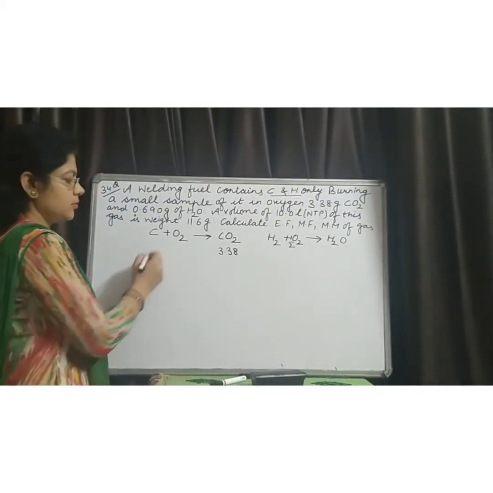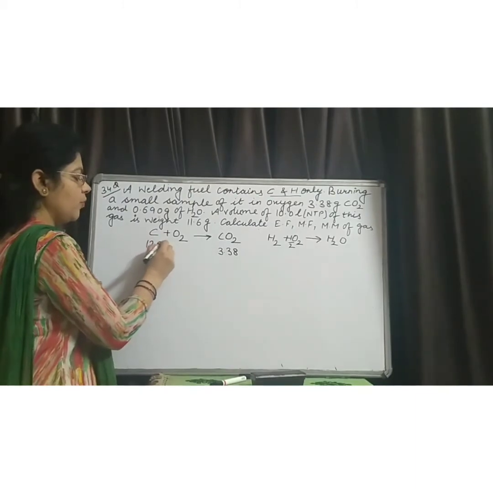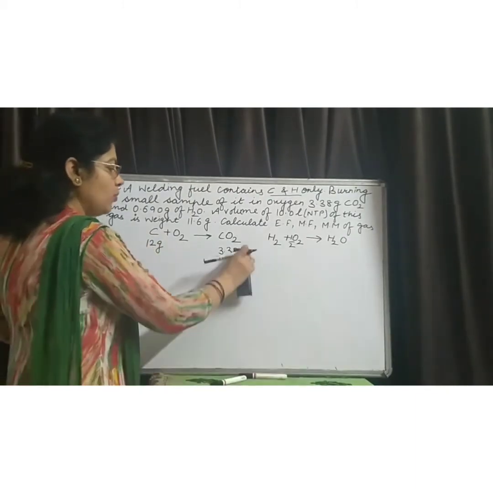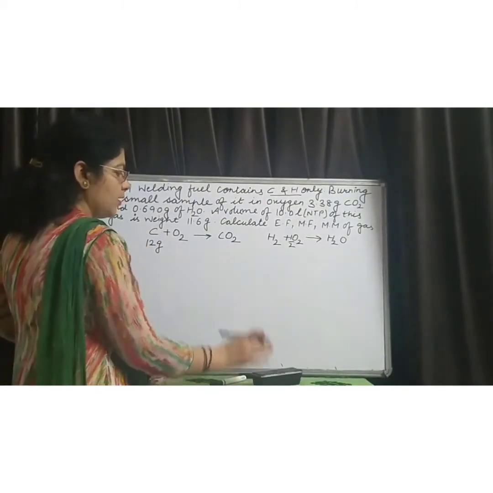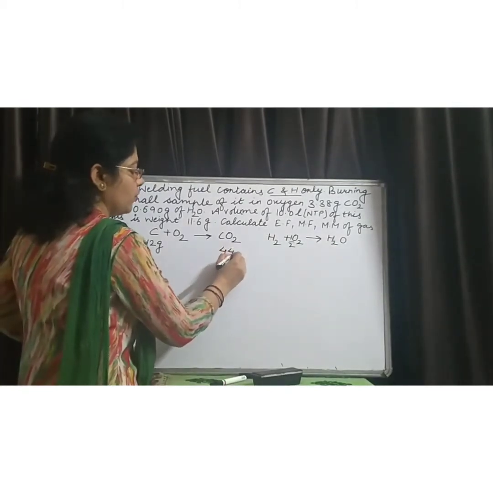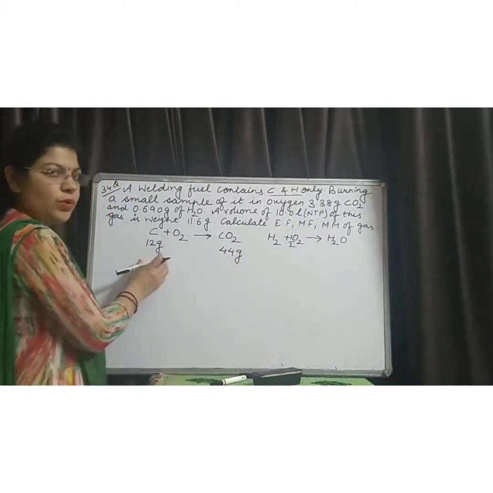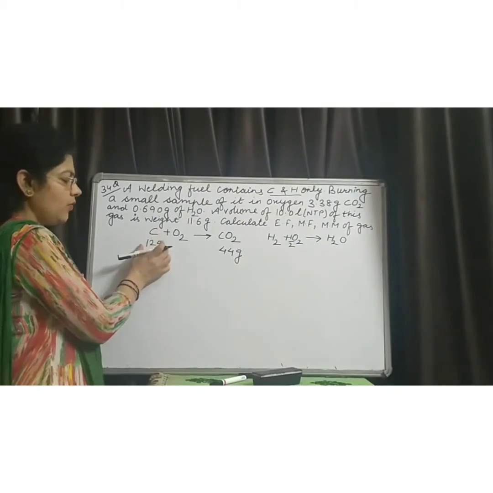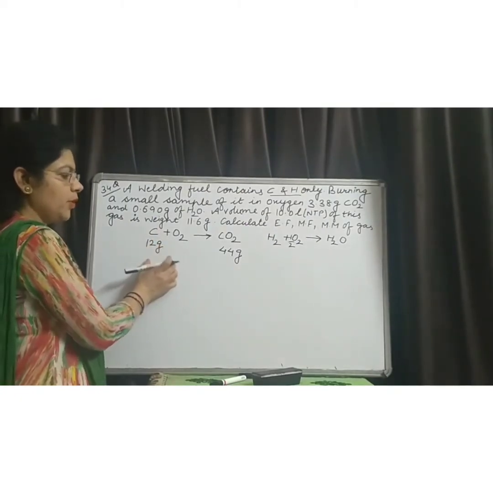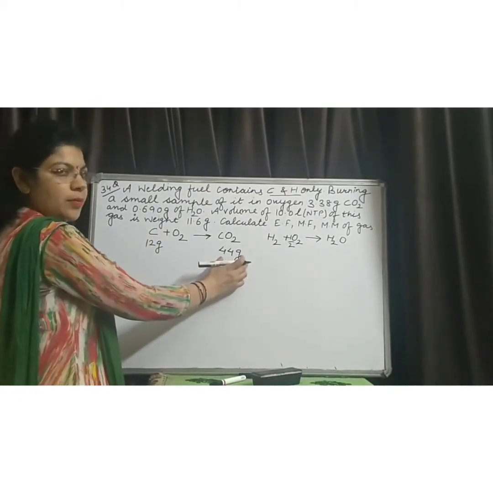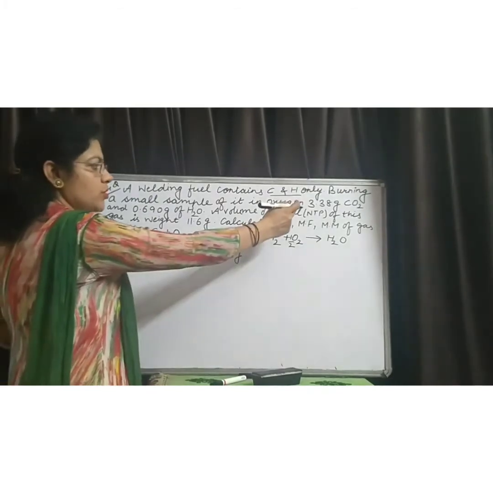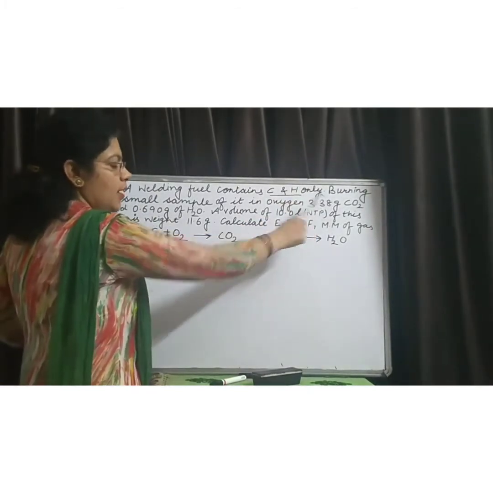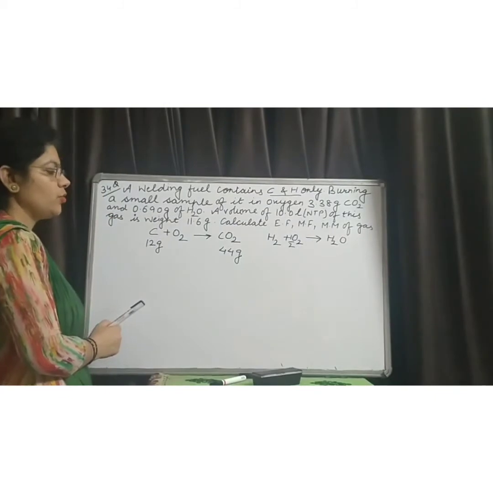You know that 12 gram of carbon gives 44 grams of carbon dioxide gas. When we burn 12 grams of carbon, it produces 44 gram of carbon dioxide, and in this question 3.38 gram of carbon dioxide gas is given to you.